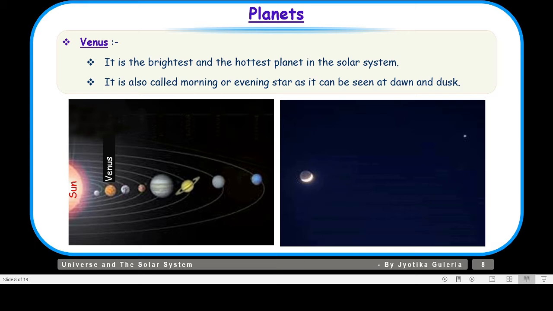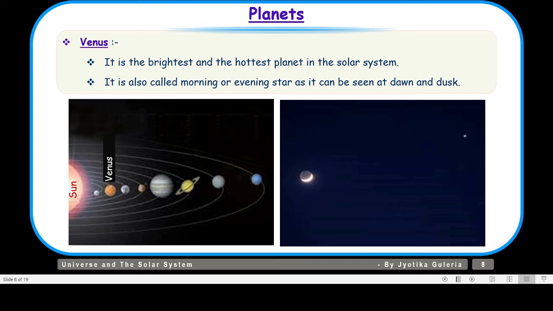If we talk about dawn, it is the first light of the day, and dusk is the darkness that occurs when the sun sets. So that means you can see this planet at dawn and dusk.